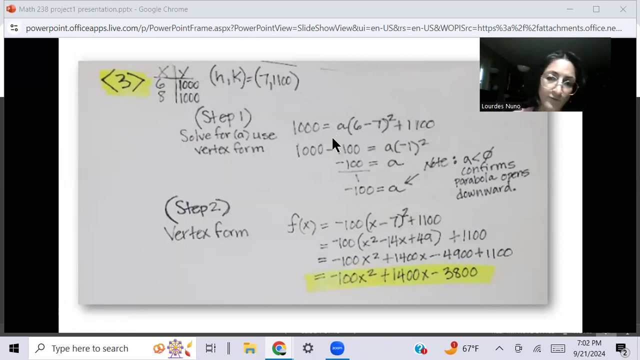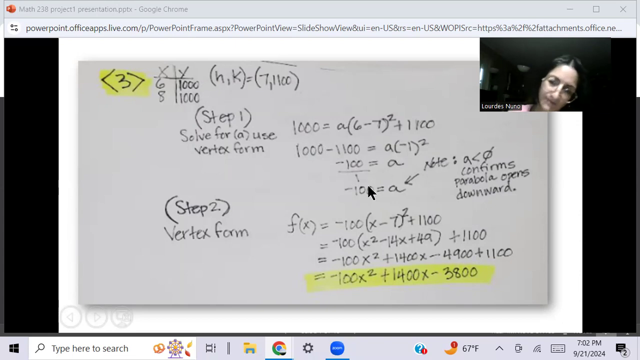So we'll solve for that, and we're going to subtract 1,100 from this side, and subtract it from both sides. And then we're going to do our calculation here. And also note, A is less than 0, confirms parabola opens downward.